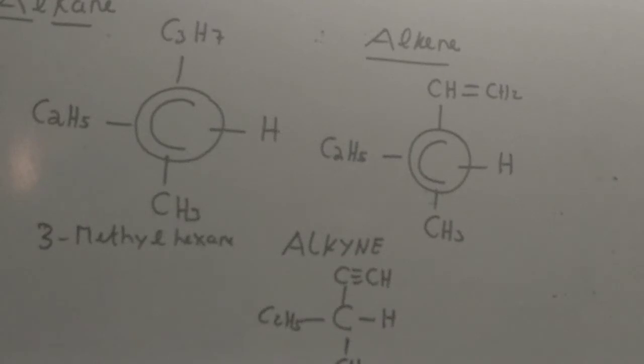So I think by now you are clear about what are optically active compounds and what they do and how to find out. The compound definitely should not have any symmetry and it should have at least 1 chiral carbon if you are talking about organic compounds. Even inorganic compounds can be optically active, but in that case there will be no carbon. We will check its overlapping criteria. It should not overlap on its mirror image.